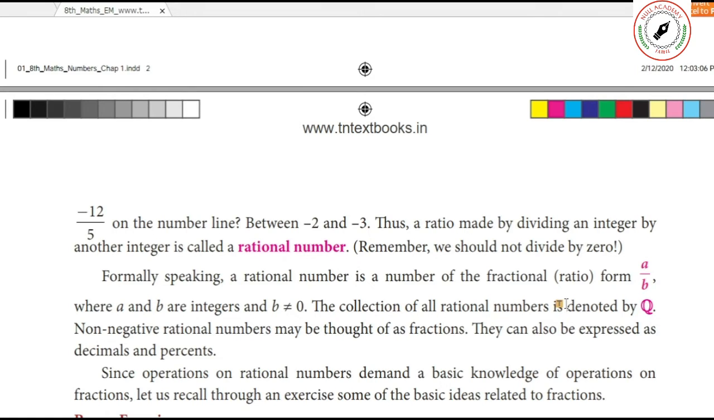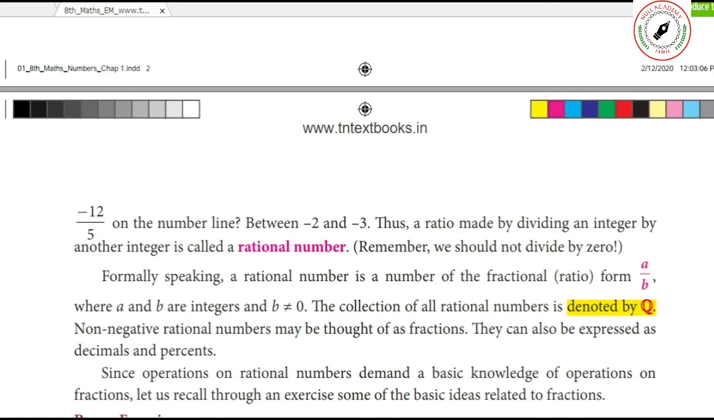Rational number is denoted by Q. How can you arrive at the rational number? See, you divide one integer with another integer, you will get a rational number. You divide one integer, say for example 5, by another integer, say for example 8, then you will get 5 by 8. This is called a rational number. Only one exception. What is that exception? The dividing number should not be 0.